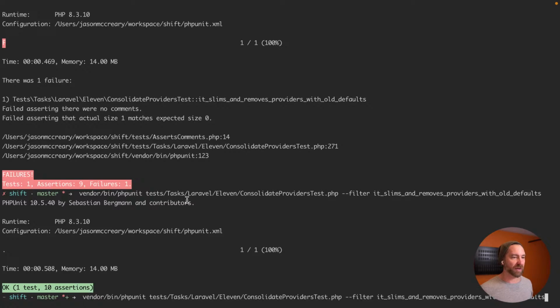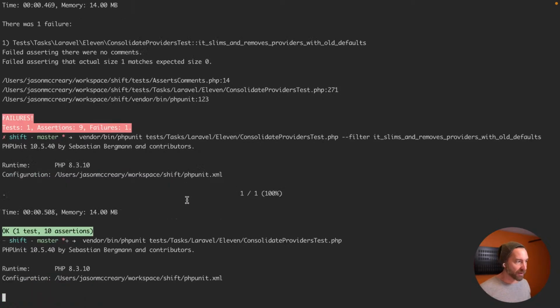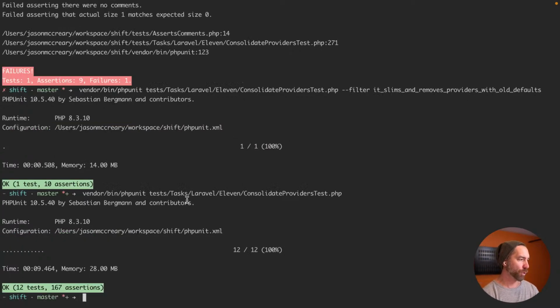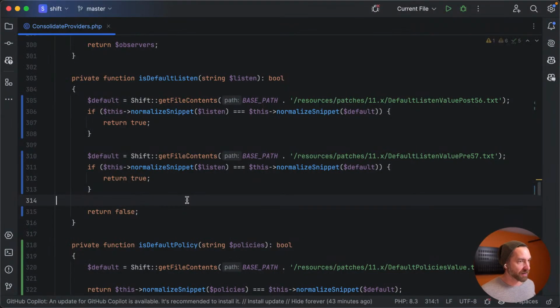And it does. Let's see if the whole test file passes, just to make sure I didn't break anything else. It checks against a lot of different projects, so it takes a second. Cool, everything else passed. So I think that fixes it. It seems to not leave those comments in this case, but everything else works, meaning it's leaving comments in other cases. So how can we improve that?